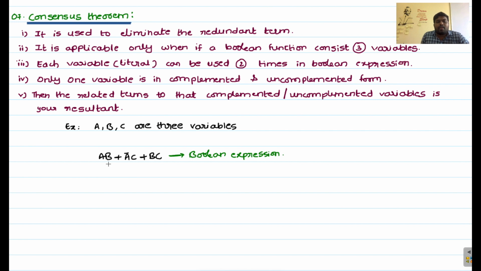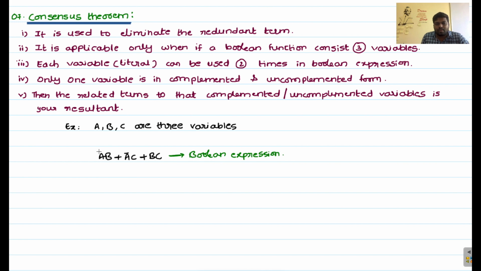So the first one is okay. The second one is applicable only if a Boolean function consists of three variables. The given Boolean function has three variables, a, b and c. So we can apply this consensus theorem for this expression. Next, each variable can be used two times in the Boolean expression. Just check, we have three product terms, and each variable is used two times.